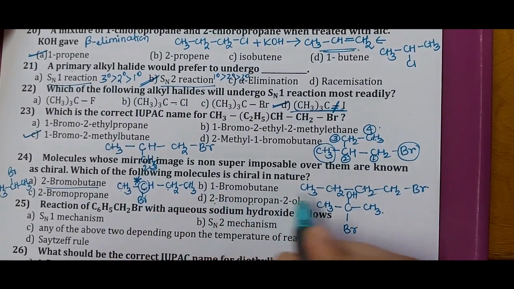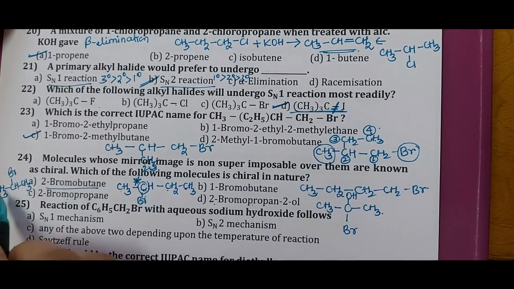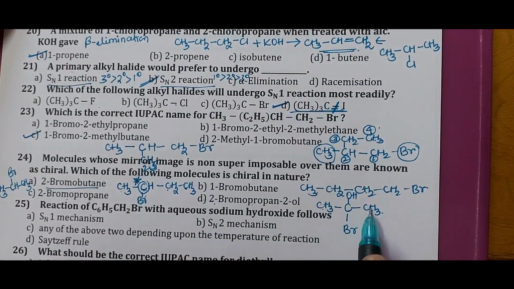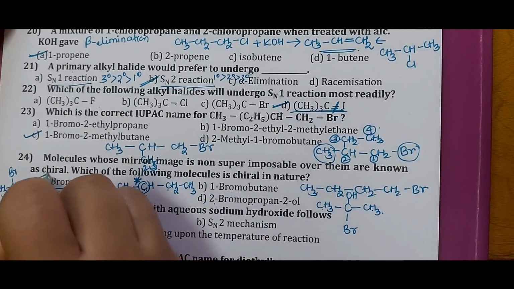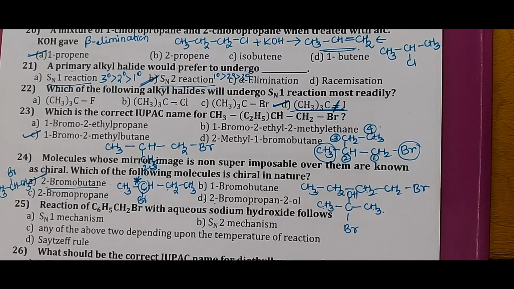In case of 1-bromobutane, all the carbons have similar groups. In case of 2-bromopropane also, the carbon atom has similar groups. In case of 2-bromopropanol, every carbon atom has two similar groups. Hence they all are achiral. The one which is chiral is option A, 2-bromobutane. Next, we'll go with question number 25.